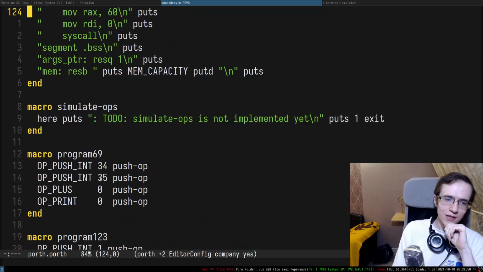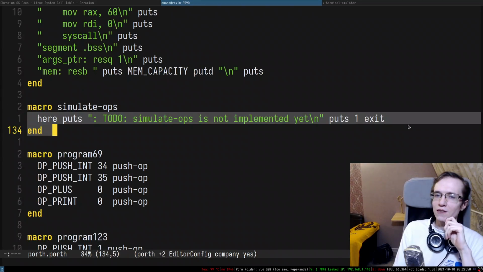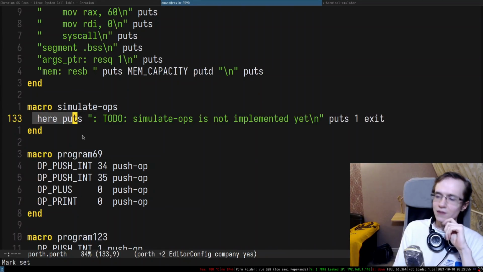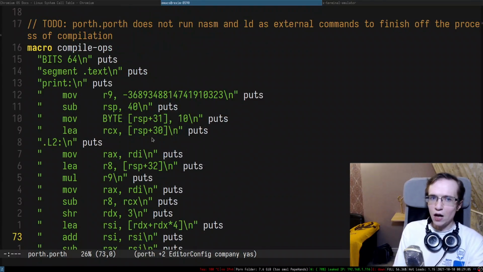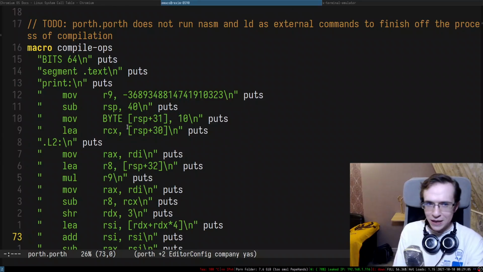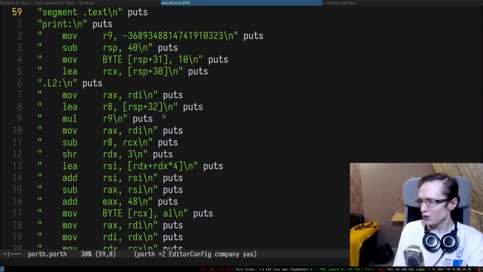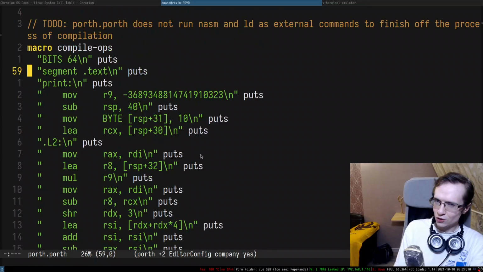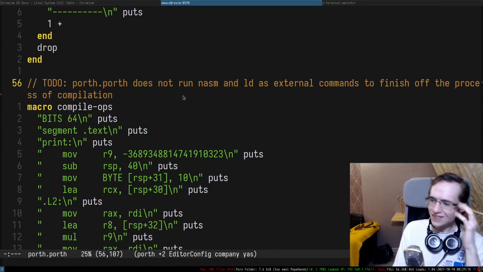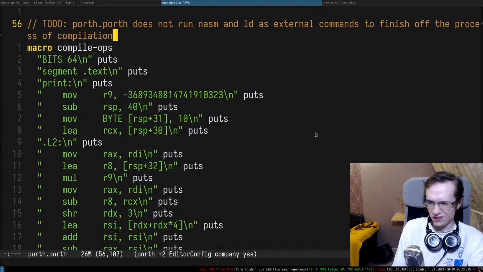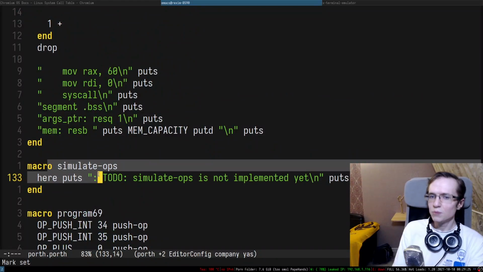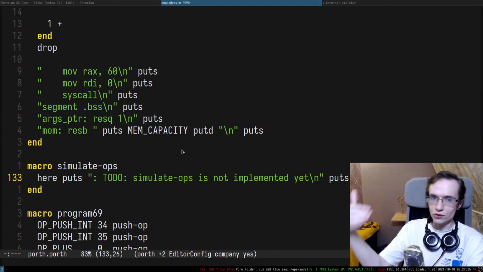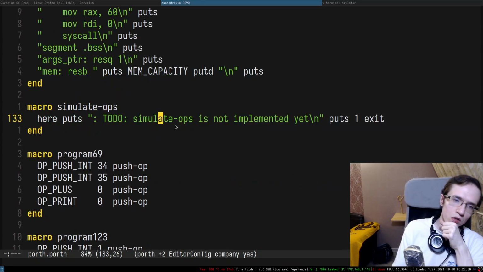And then I think we can focus on something like a simulation, right? Simulation will let us simulate things quite easily without trying to compile this thing, because with compilation the problem is that you have to save the output, then compile it manually, then link it manually, and until we implemented this to-do, compilation mode is going to be kind of useless. You know what I'm talking about? So you really need this convenience feature, like you need the compiler to run all these external tools for you, otherwise you're going to have a really bad time. So until we have that, I think we want to implement a simulation mode, because simulation is going to just go through the entire thing and interpret that thing, right? So that makes sense to me.